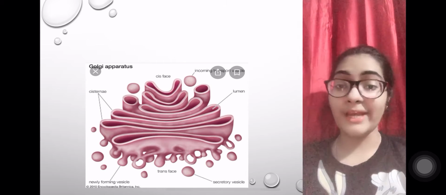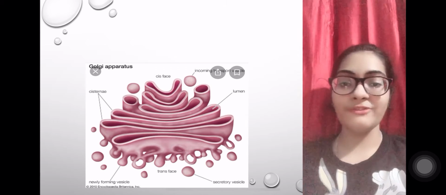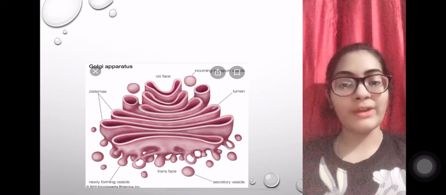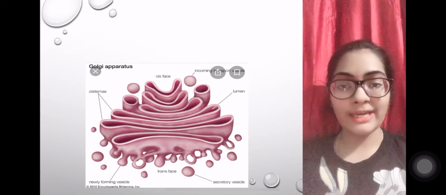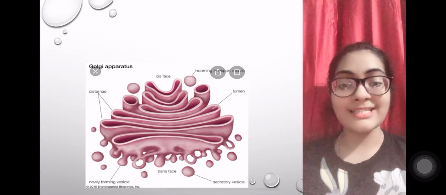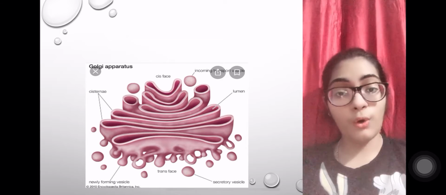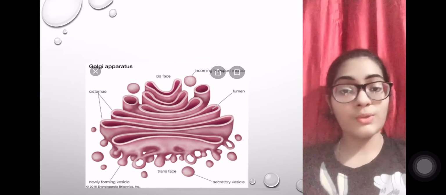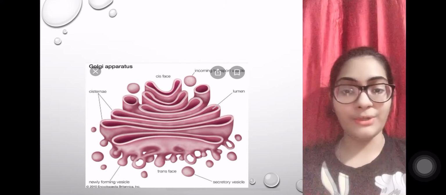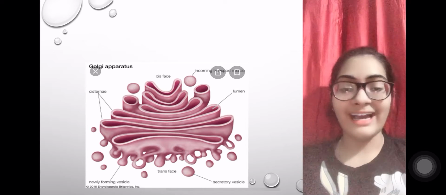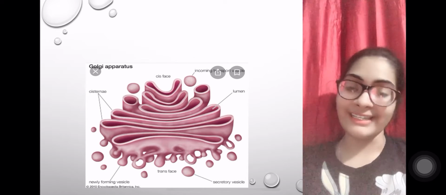Next slide provides you a very beautiful picture of Golgi apparatus. Now can you see the cis phase, trans phase? Yes, and the cisternae, very important. Since you have already visualized all these things in the video, I'm pre-assuming that you already know these things, and I am in a way revising it. Perfect?